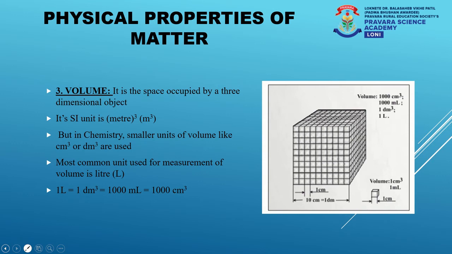I hope you can answer a very simple question. I want you to think about the number of cubes that are present in this arrangement. I hope you already know the answer to this question. The answer is 1000 cubes. There are 1000 cubes arranged in the given arrangement of cubic structures.